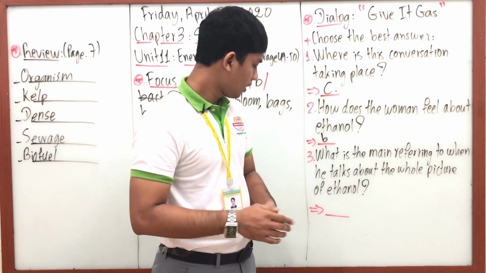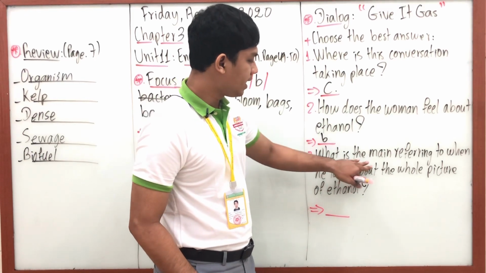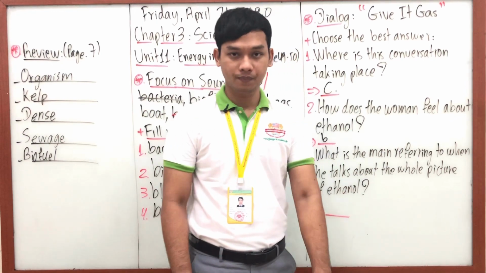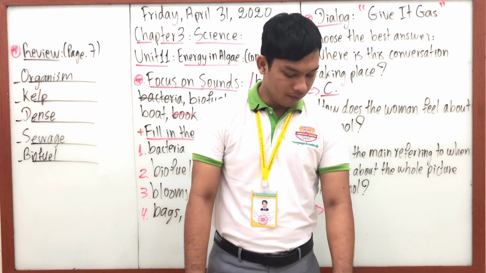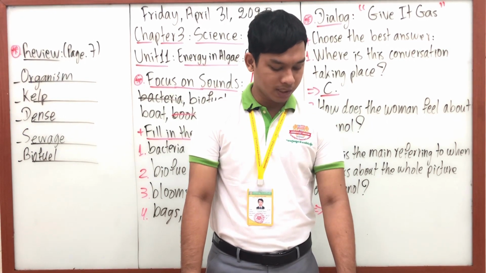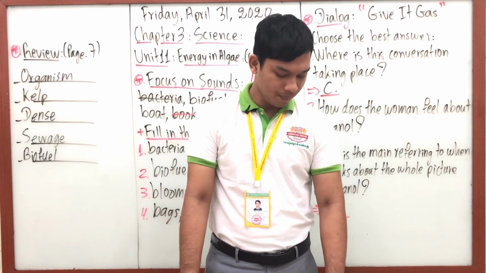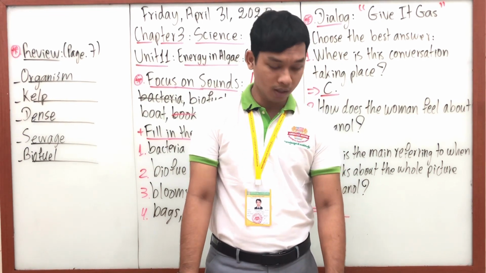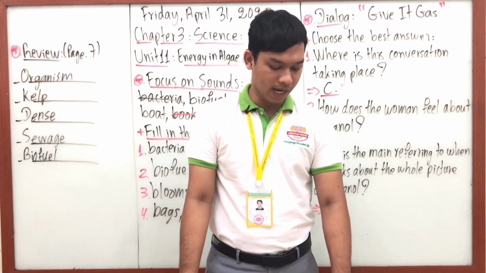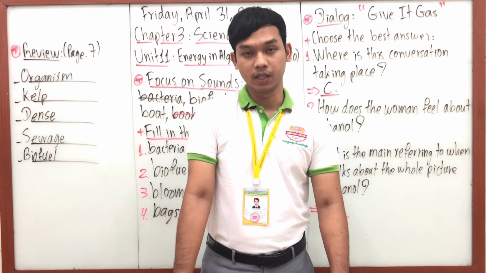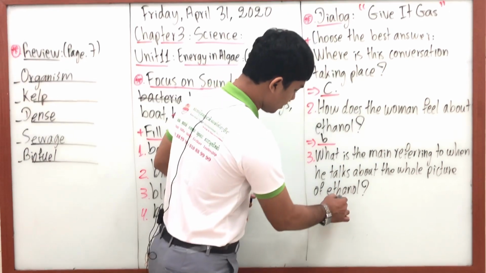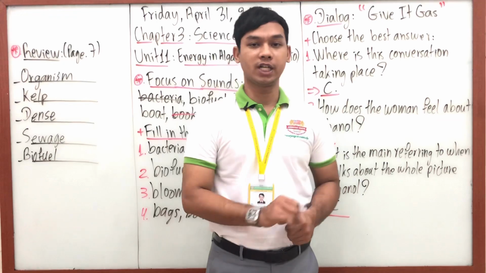Okay, letter B here. And number 3, we say, what is the man referring to when he talks about the whole picture of ethanol? A, adding ethanol to gasoline at the gas stations. B, the process of calculating food prices based on the use of corn for fuel. And letter C, the cycle of growing corn, making ethanol and burning it for fuel. Letter C should be the best answer, right? Good, very good. So letter C is the best answer for question number 3.